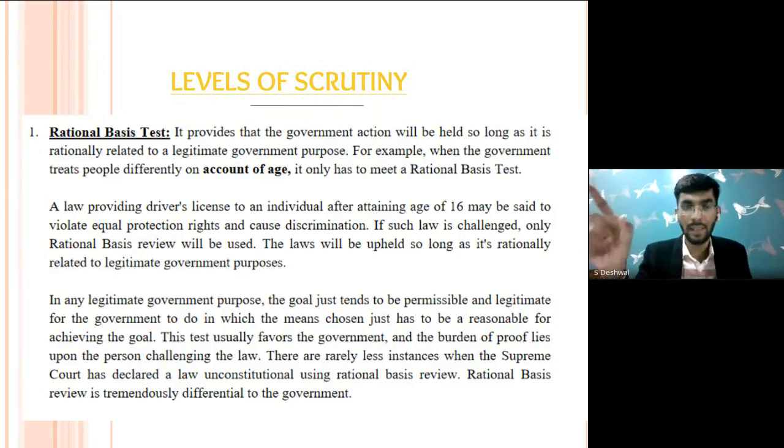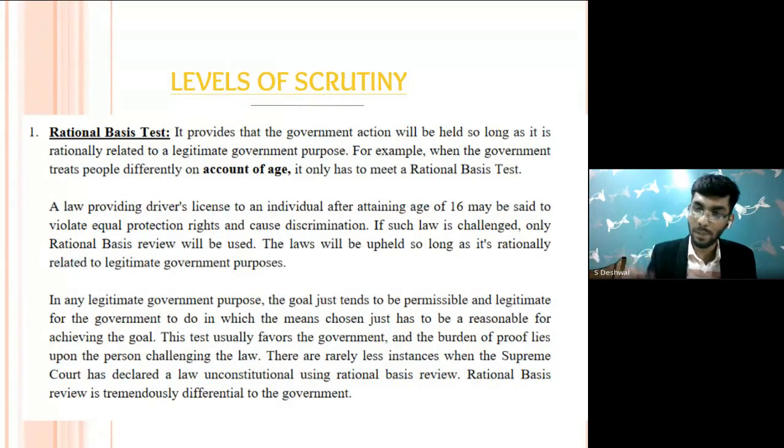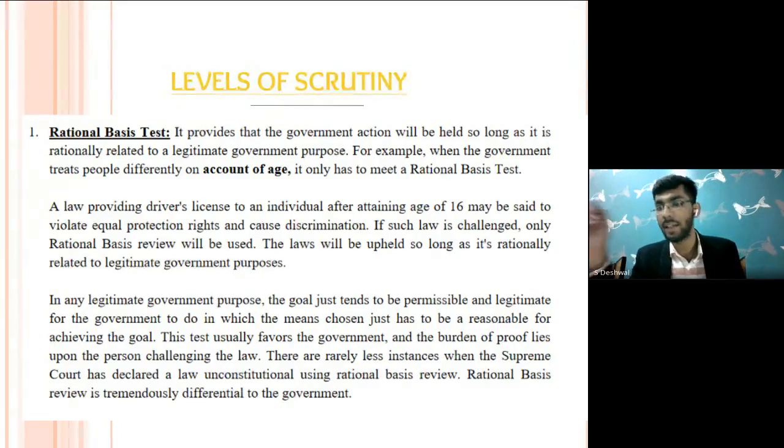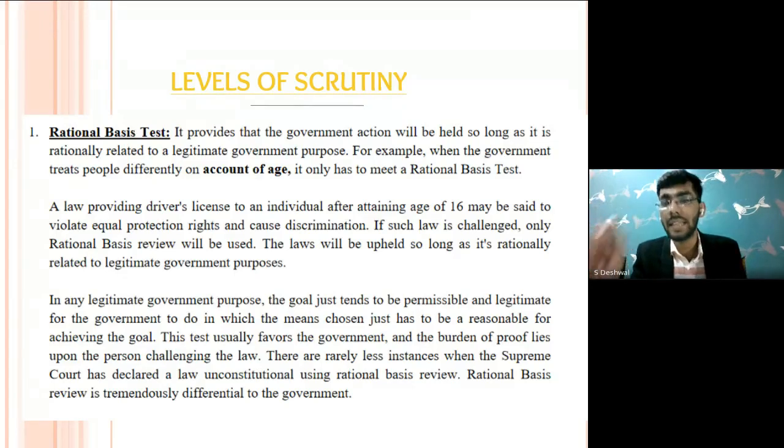And the important thing here is legitimate state aim. Please look into it. Legitimate state aim. Note it down somewhere that it talks about legitimate state aim. For example, the government says that every individual who is below 18 would not be granted a driving license, and any individual who is above 18 could be granted a driving license. This is discrimination. The government is discriminating on the basis of age, but there is a legitimate state interest, the safety of the individual.